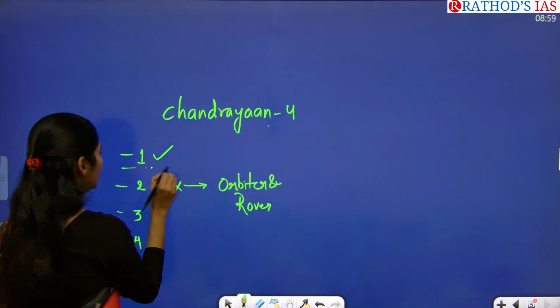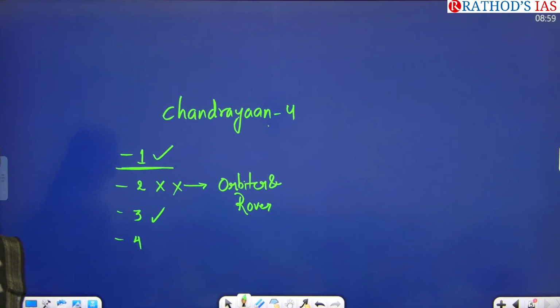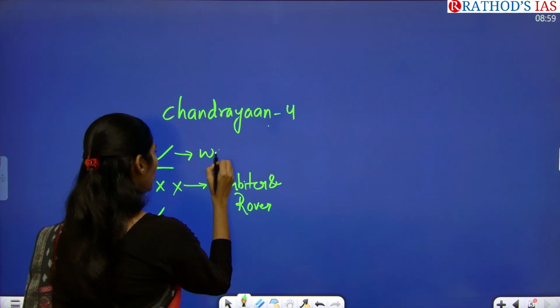Okay, so why are we saying this Chandrayaan 1 is successful? What are the things that we find? By using this Chandrayaan 1, we understood that yes, there was water presence on the moon.